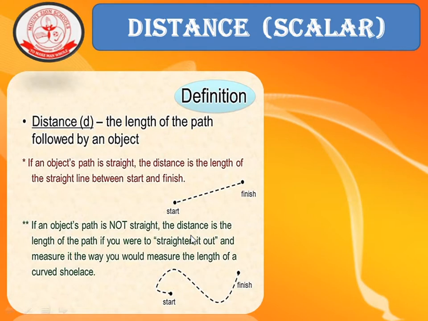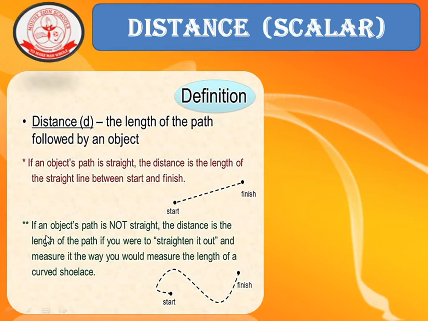Now we'll see in detail what is distance and what is displacement. The length of the path followed by an object is called distance. If an object's path is straight, the distance is the length of the straight line between start and finish. Here, it starts here and it finishes here. So this is the length of the path and this will give you the distance.